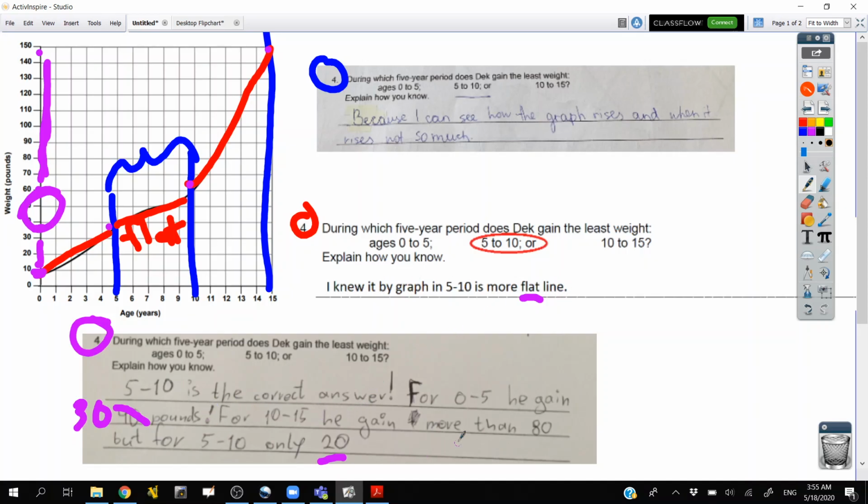And I actually like this one the best because he's the most specific. From 0 to 5, he gained this much. 10 to 15, he gained this much. 5 to 10, he gained this much. Therefore, I know 5 to 10 is the best. That's fine. I totally see that. And I mean the best answer to this question. So more specifics in math is usually more useful. Also, using better vocab defines your response better.